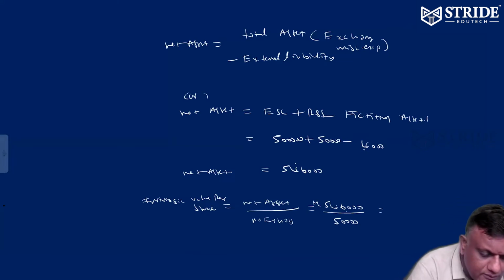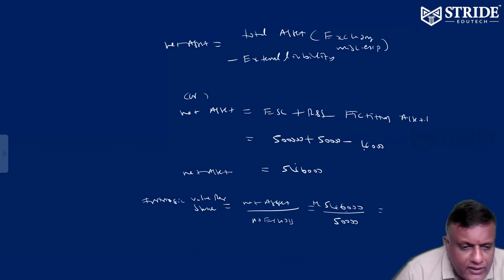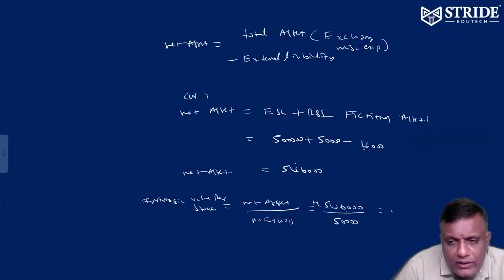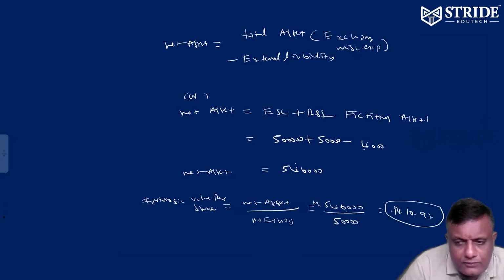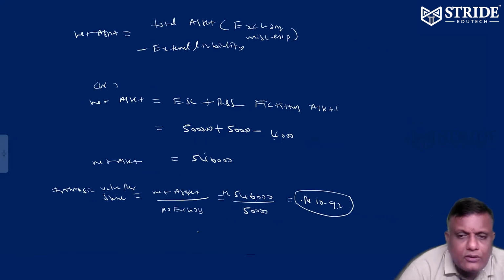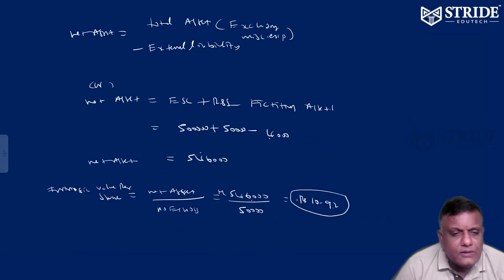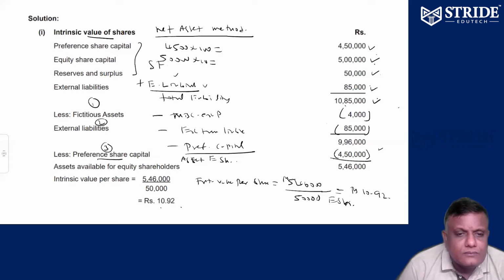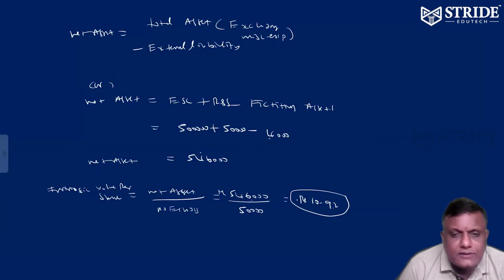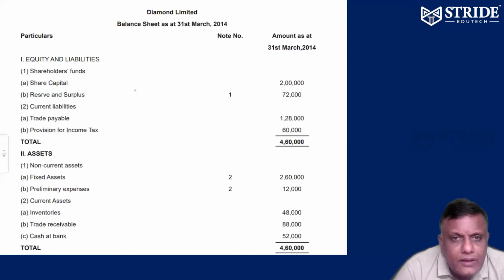By 50,000 you will be getting rupees 10.92. It's called intrinsic value per share, rupees 10.92. That's the idea, right? You can try this one also. Okay, let's see another sum.